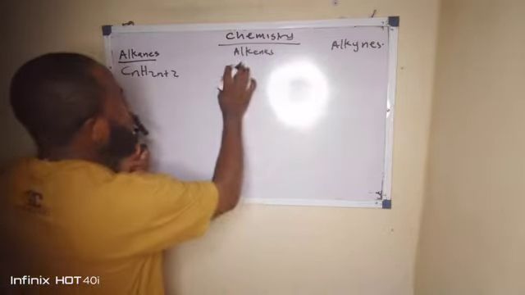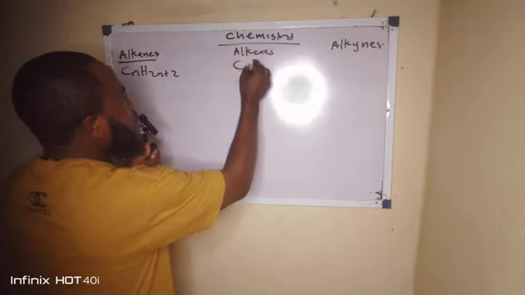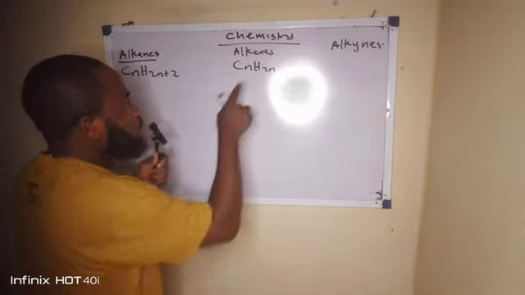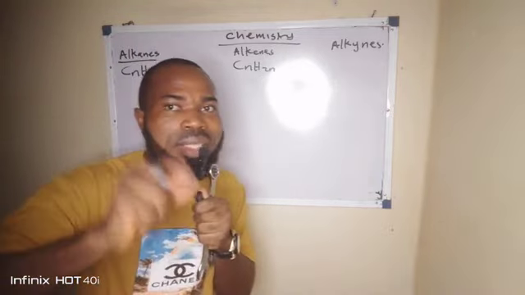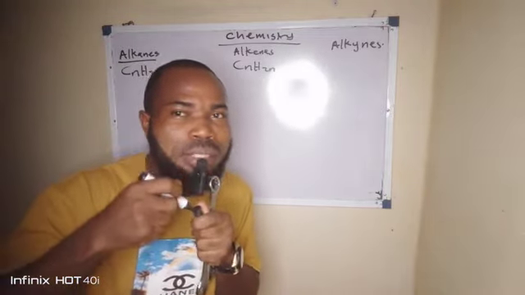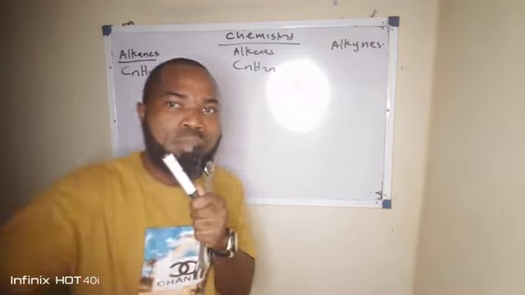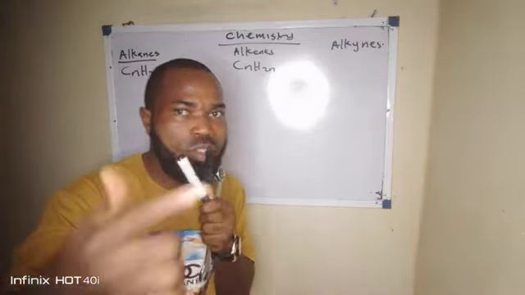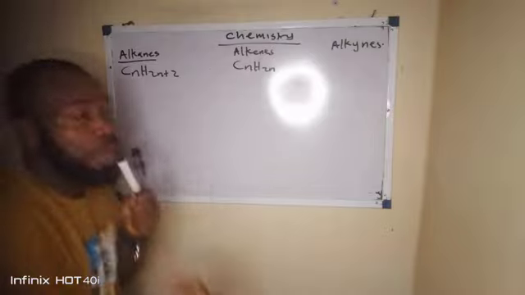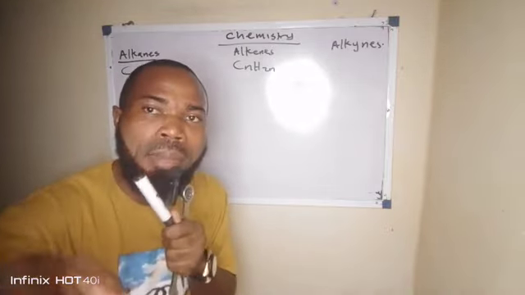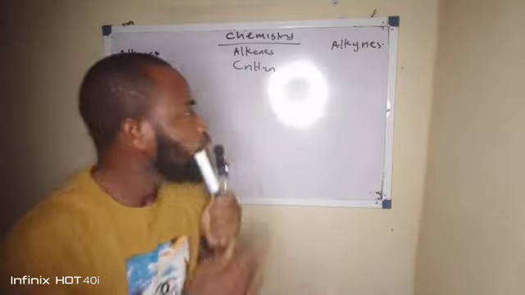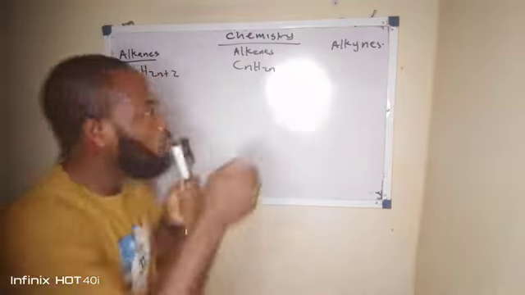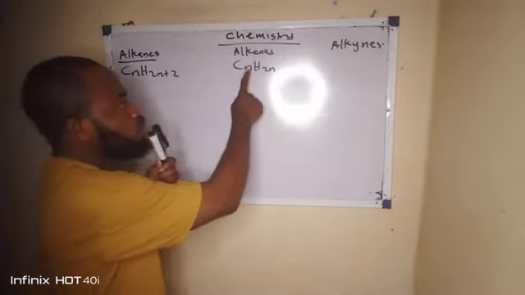The other one has a general formula of CnH2n, but for this family n cannot be 1; it always starts from 2. So the first member of the alkene family is not the same as the first member of the alkane family. Yours starts with 1, mine starts with 2.